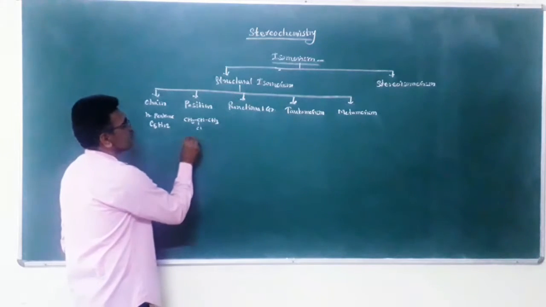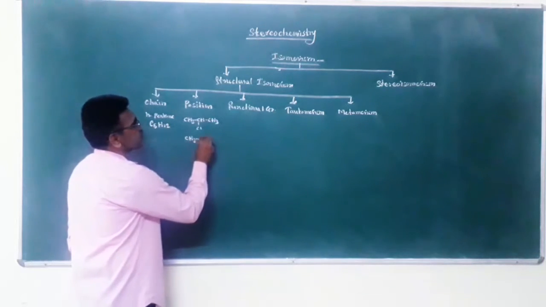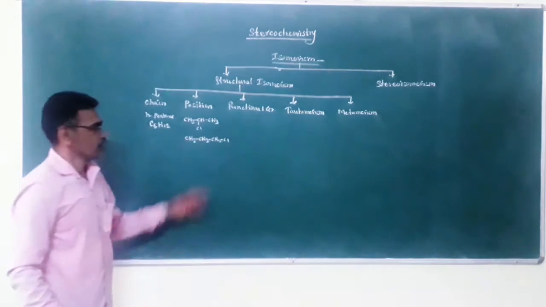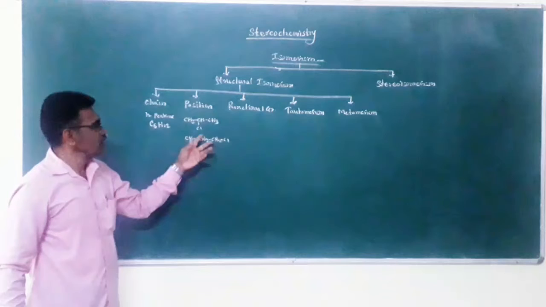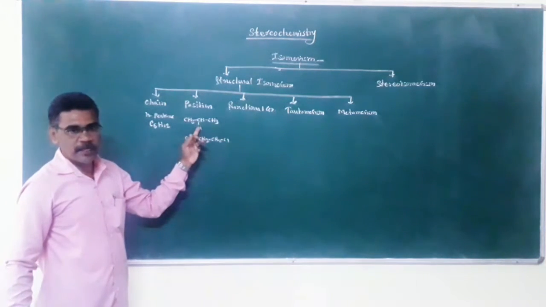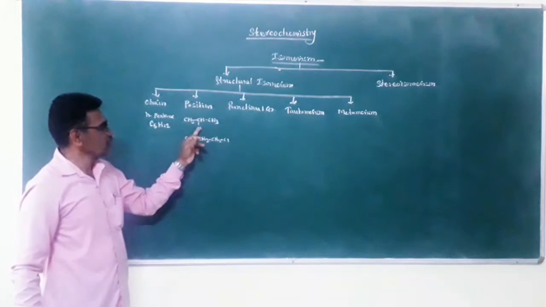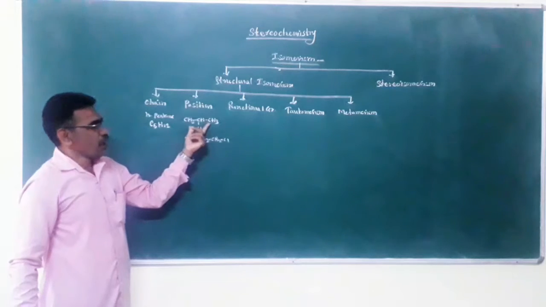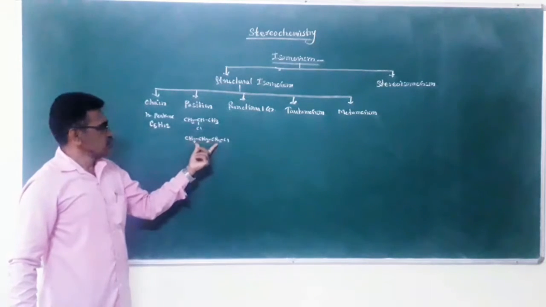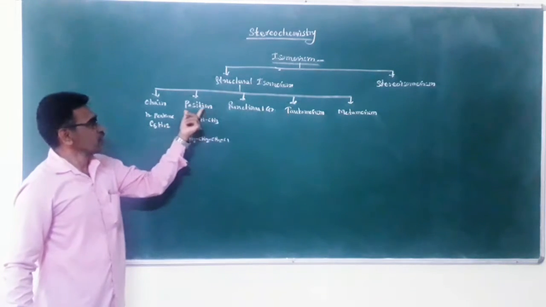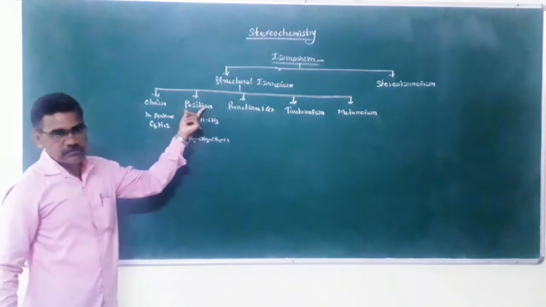Second one is CH3CH2CH2Cl, n-propyl chloride. Here, the position of attachment of the chlorine atom, the functional group, is different, and therefore these isomers are called position isomers.